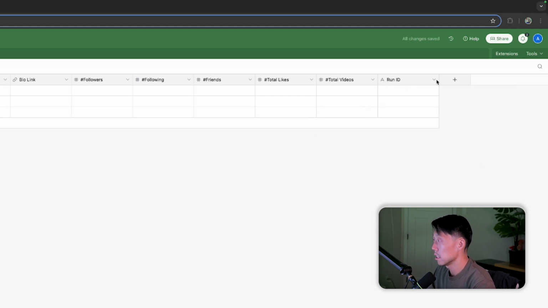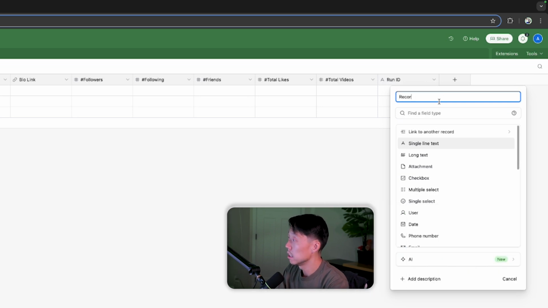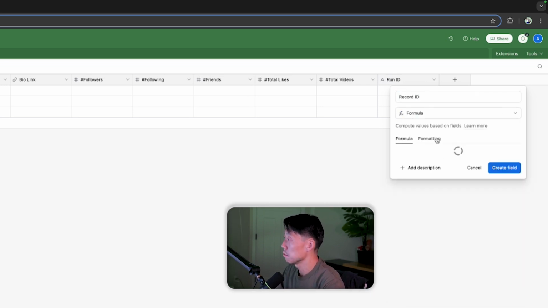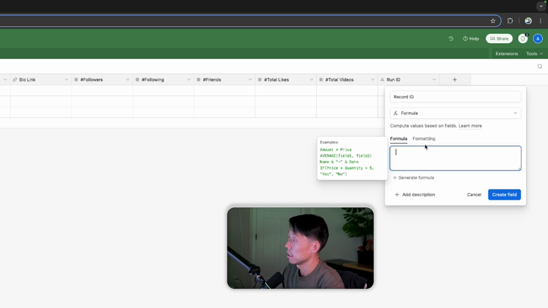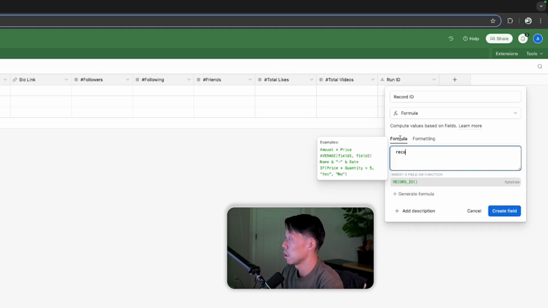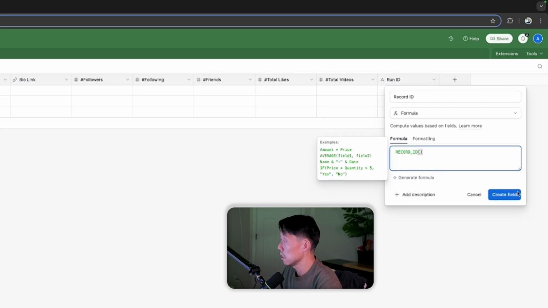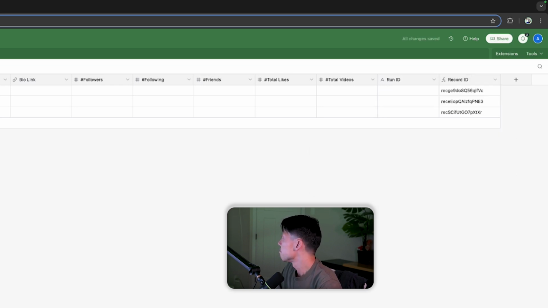And I always like to have a record ID. I just always make it by default. This way I can keep track of the ID of this exact record whenever they start getting filled out and when I start my automation. That's just by adding a formula and using the record ID function built into Make.